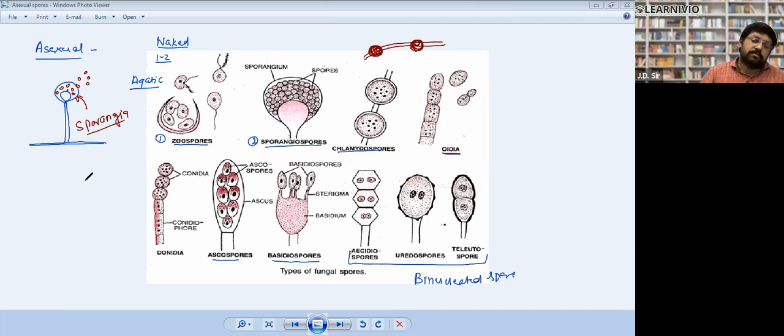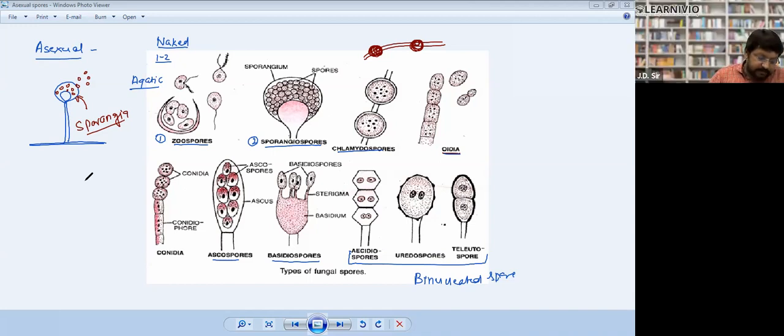That's how chlamydospores are formed. Right? Yes. Okay.